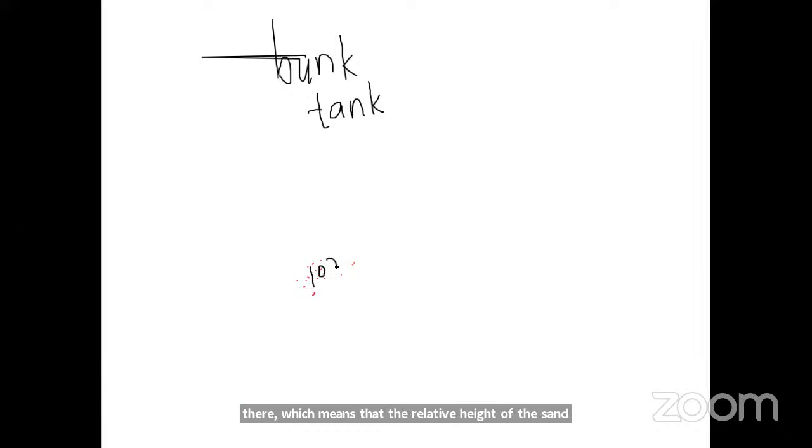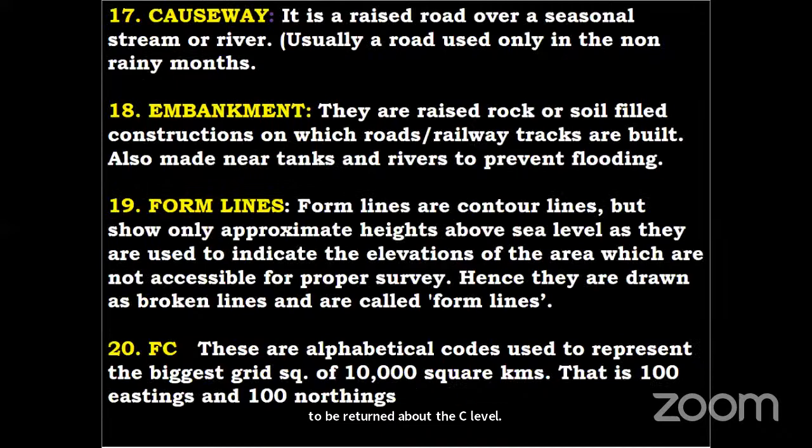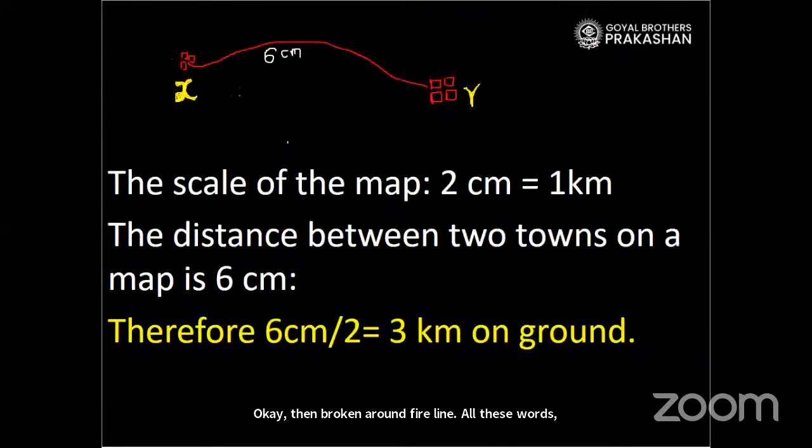So please remember that if R is written in black, it is relative height. If the number is written in blue, it is relative depth, and neither relative height nor relative depth are to be written above the sea level. Okay. Then broken ground, fire line, all these words children will have to know. What is causeway, what is embankment, and so on.